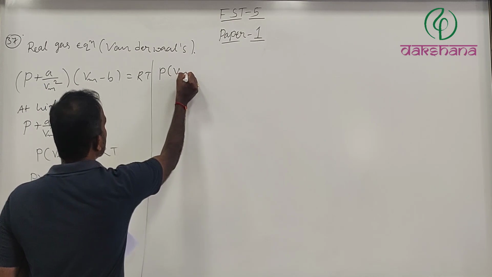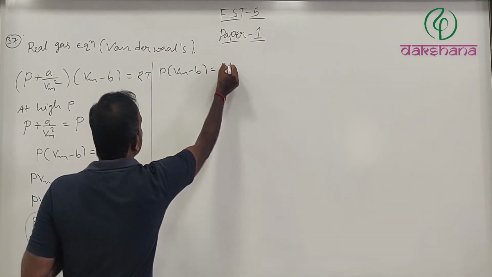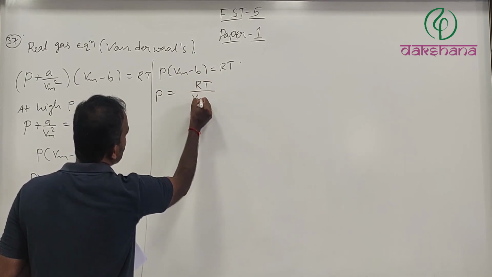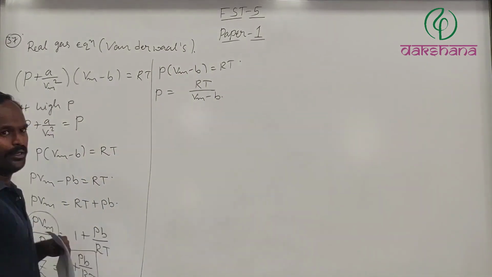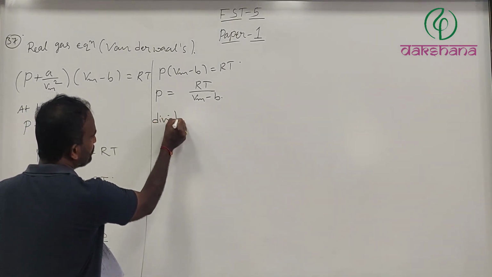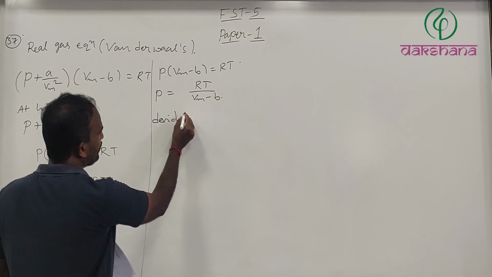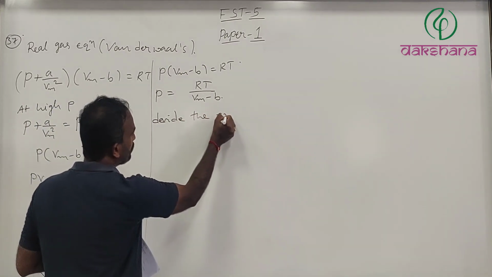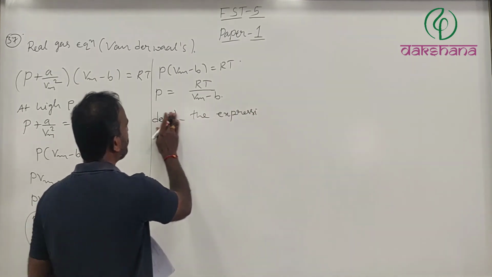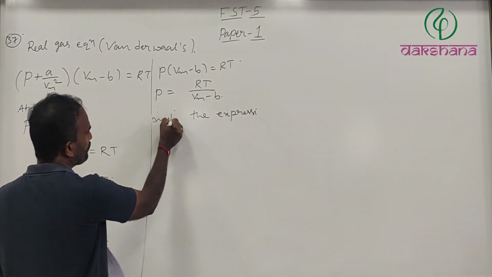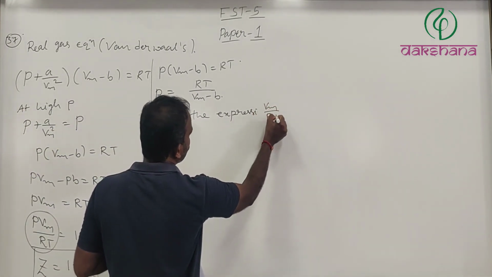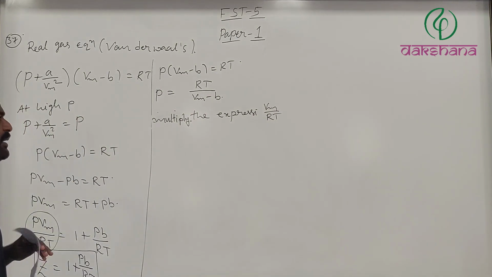P into Vm minus b is equal to RT. P equals RT divided by Vm minus b. Now do one thing: multiply the entire expression by Vm divided by RT.